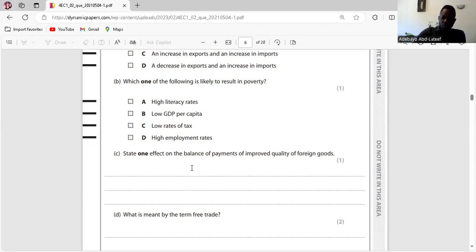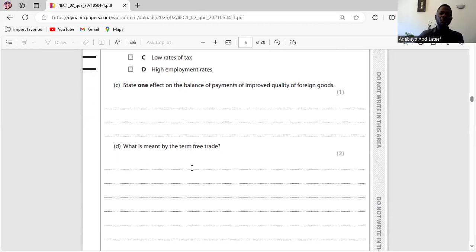Clear. We go to question C. State one effect on the balance of payments of improved quality of foreign goods. If foreign goods have better quality compared to domestic products, it means the demand for imported goods will increase. So imports will increase. Exports will reduce because you're not going to be internationally competitive. So there will be a deficit in your balance of payments, an increase in deficit, or no improvement in your balance of payments. Your surplus will reduce too.